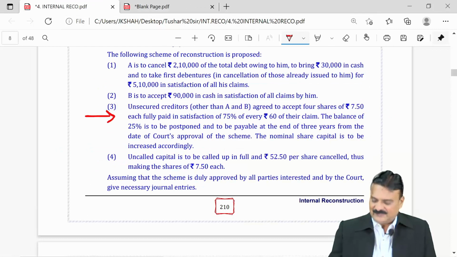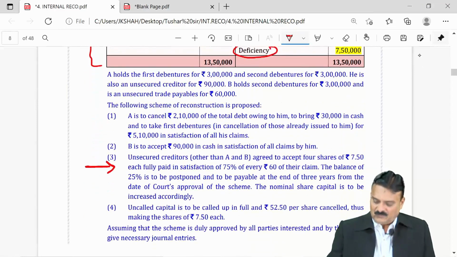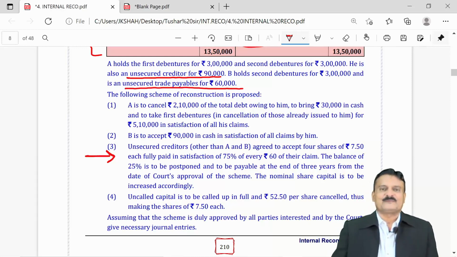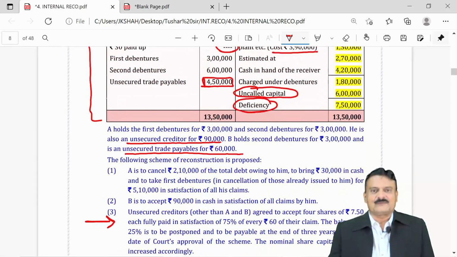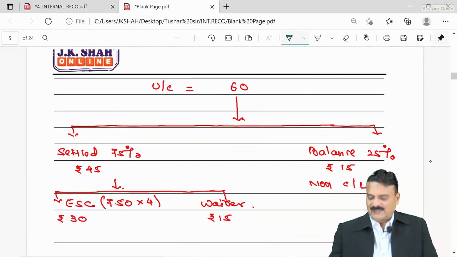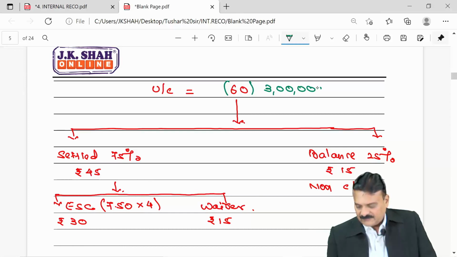Let me now write the actual figures. If the sum can be seen, your total creditors here were 4,50,000. Out of 450, Mr. A was creditor of 90,000 and Mr. B was creditor of 60,000. 90 and 60, 150 settled. Total was how much? 450. 150 settled. Is this the working note I am preparing? This 60 is actually rupees 3 lakhs.